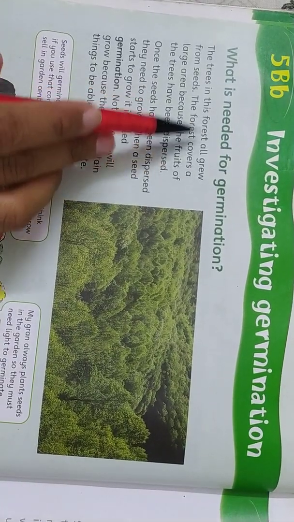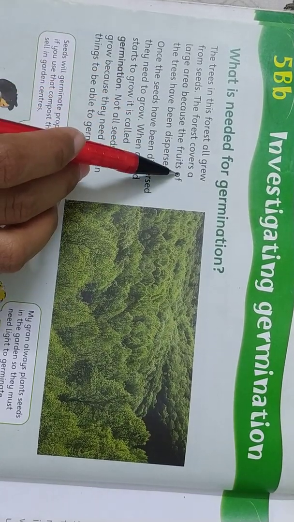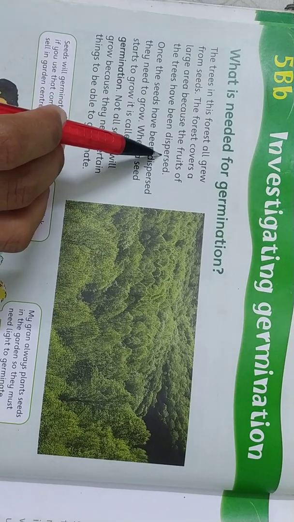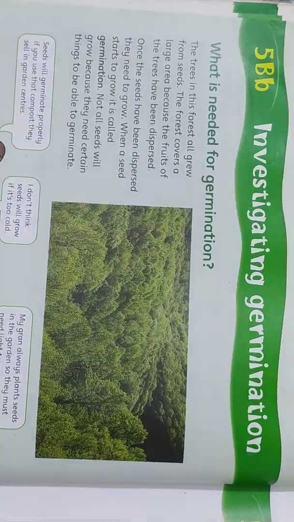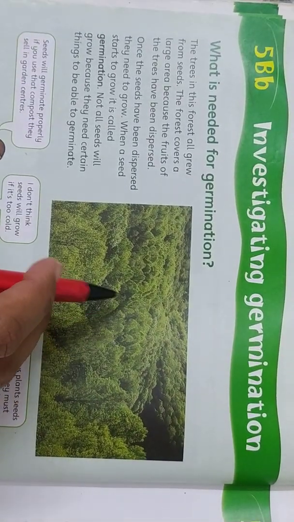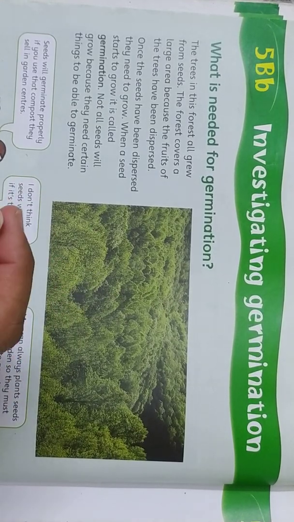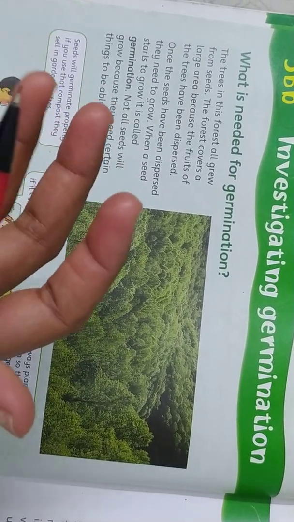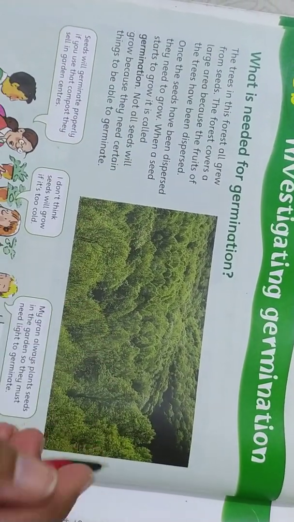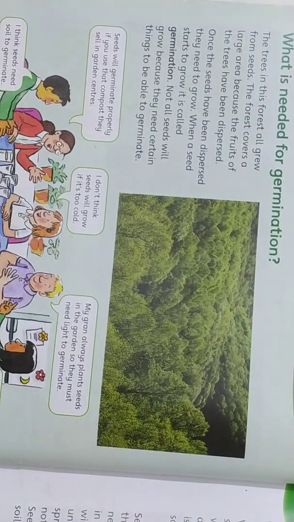The trees in this forest all grew from seeds. The forest covers a large area because the fruits of the trees have been dispersed. Here in this picture you can see a forest. Each of the trees here has grown from a seed. A seed grows into a plant, and that plant grows into a bigger tree.